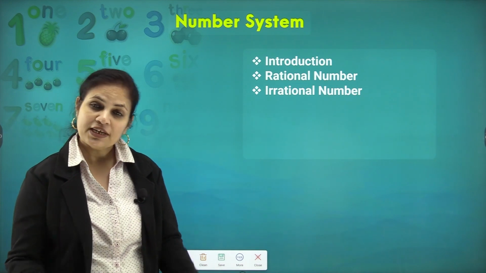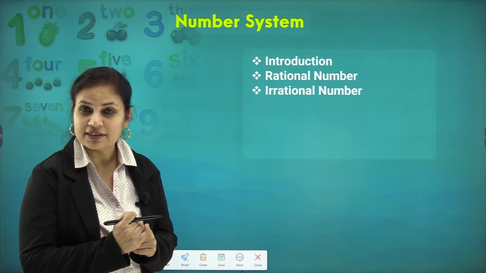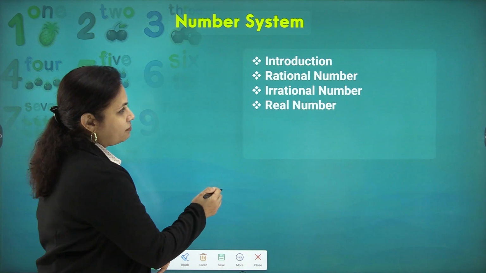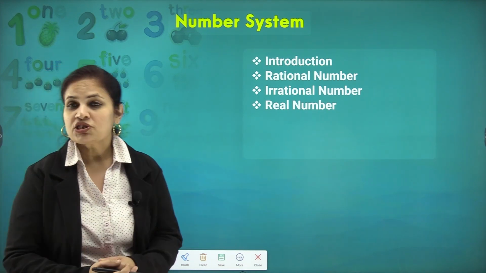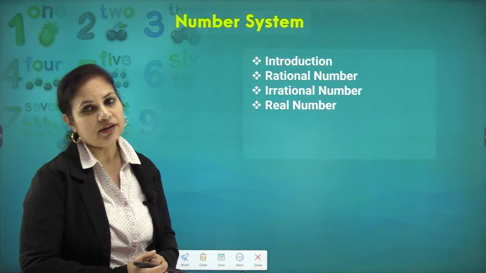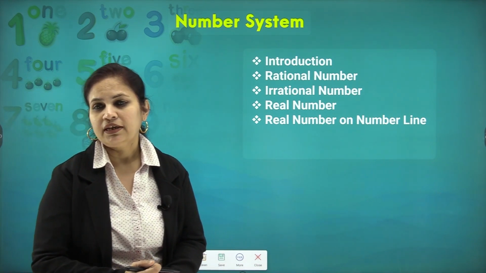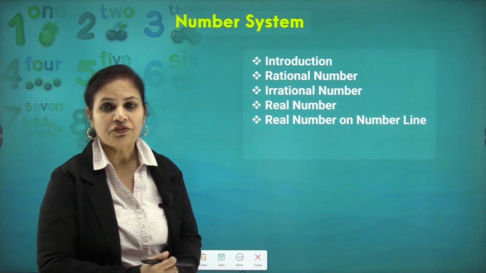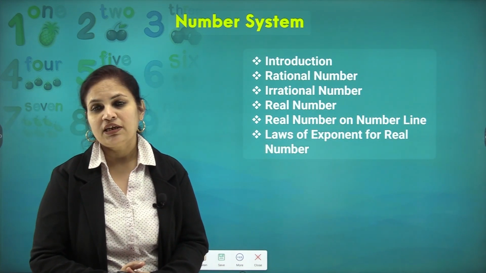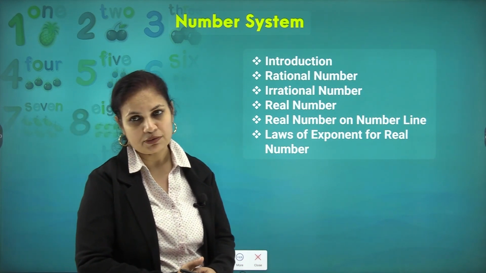Then there is another set of numbers which do not fall under this category, and that we are going to discuss in detail: the set of irrational numbers. Both the rational and irrational numbers are grouped in a common set of real numbers. Then we'll also study the representation of real numbers on a number line, and then we'll study some exponential or index form of numbers which involve the laws of exponents.